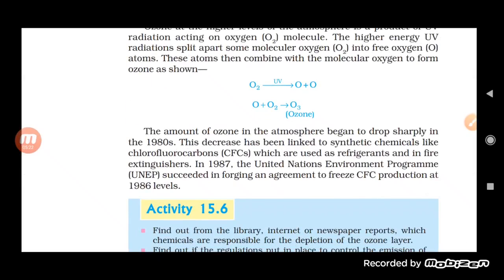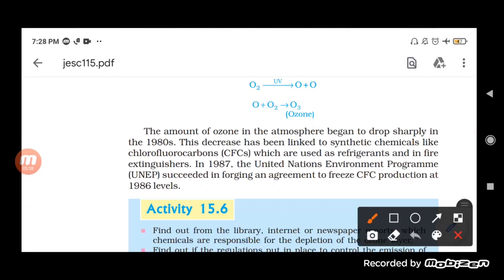Basically, if we talk about the amount of ozone in the atmosphere, it began to drop sharply in the 1980s. The decrease occurred because of some synthetic chemicals which are used these days, especially chlorofluorocarbons. What is a chlorofluorocarbon? It is used as a refrigerant and a fire extinguisher, and it is represented as CFCs.